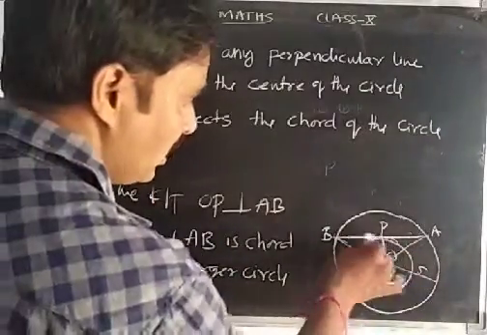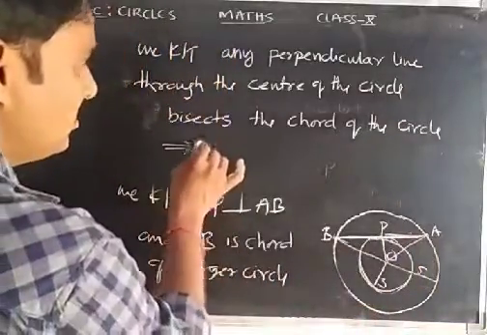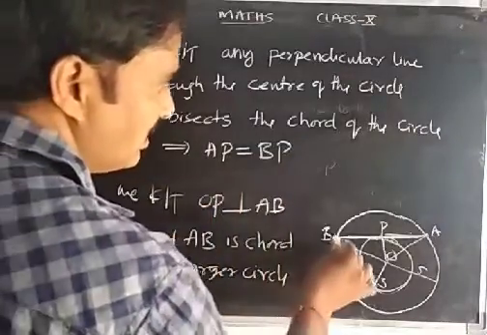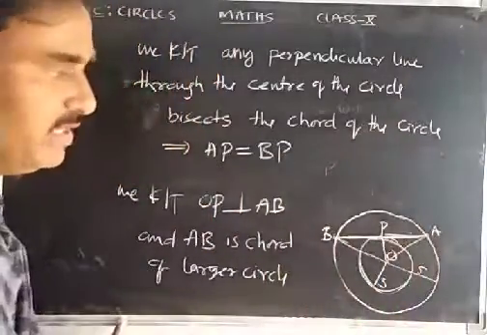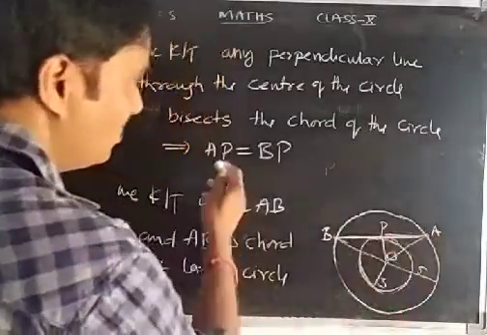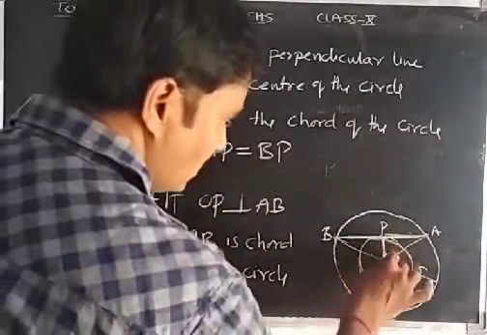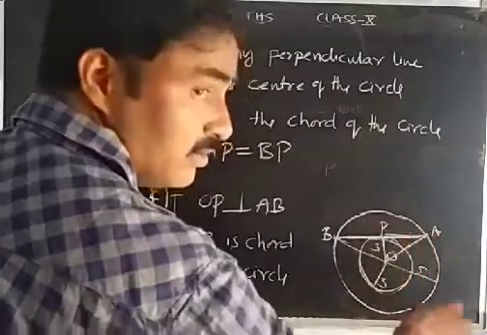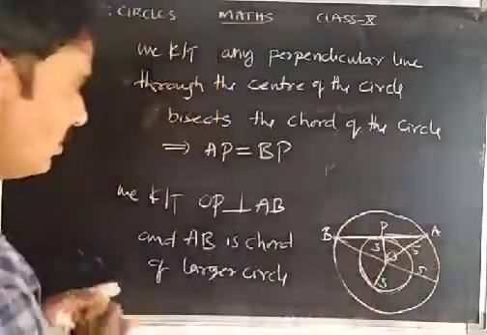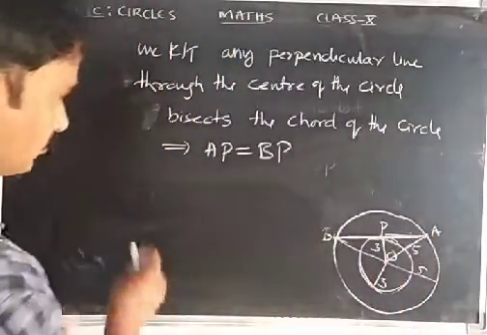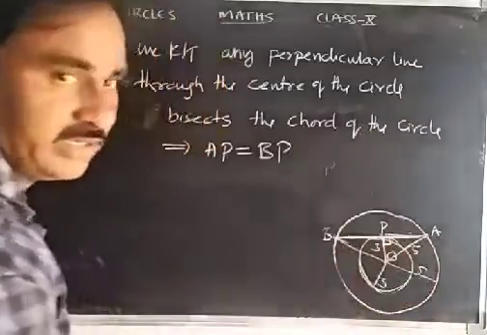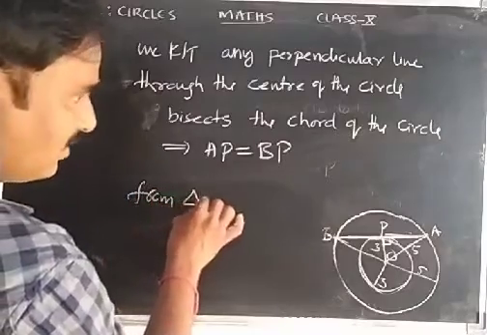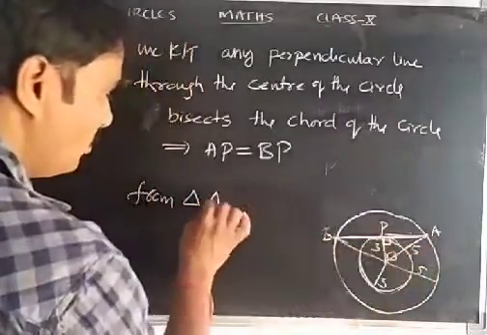Now here AP and BP are equal, so AP equals BP. We don't have the AB length; we are going to find it. OP is the radius of the smaller circle, given as 3, and OA is the radius of the larger circle, given as 5. From the figure, this is perpendicular because it is tangent to the smaller circle. So I am considering triangle APO.